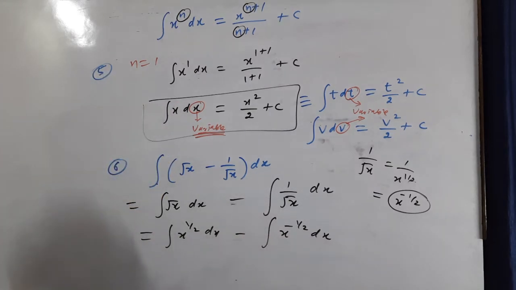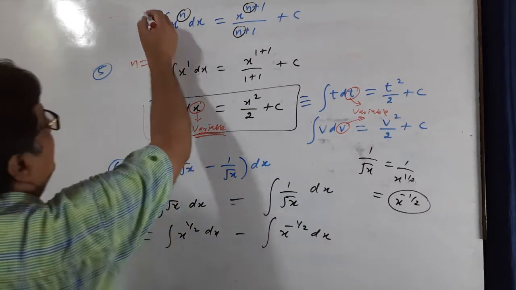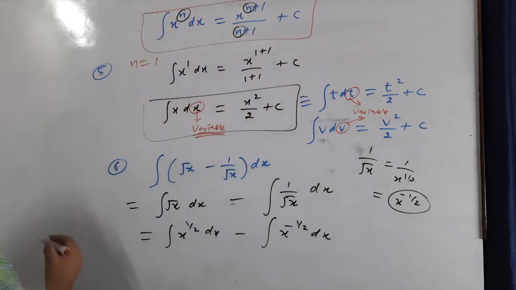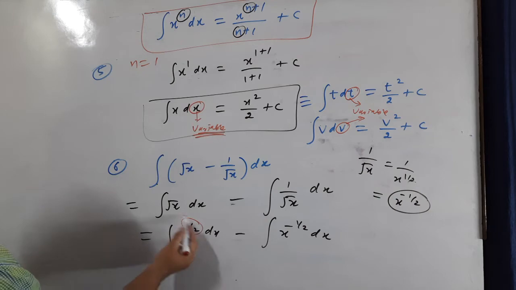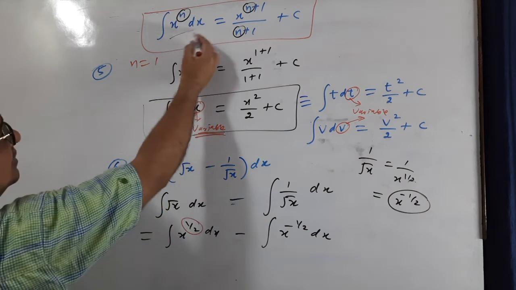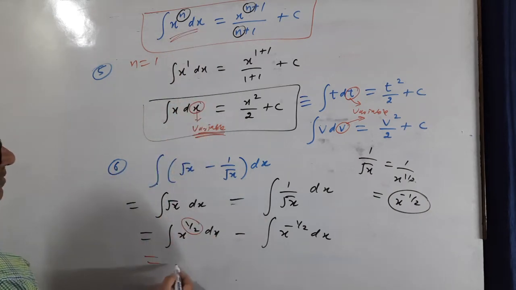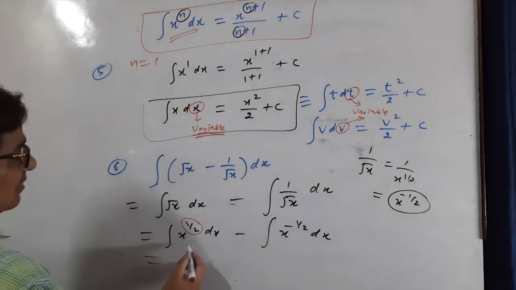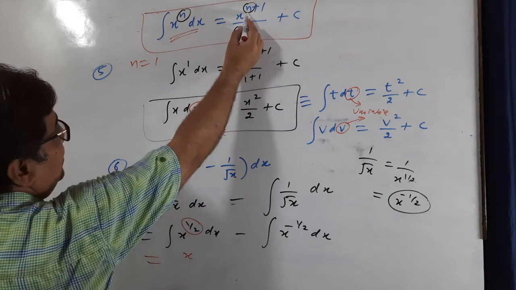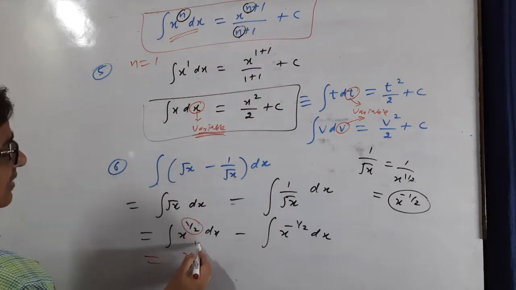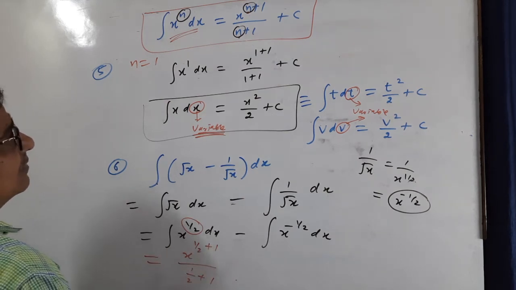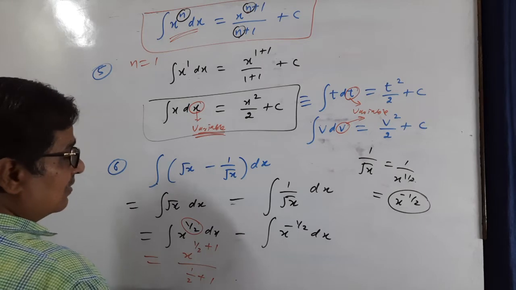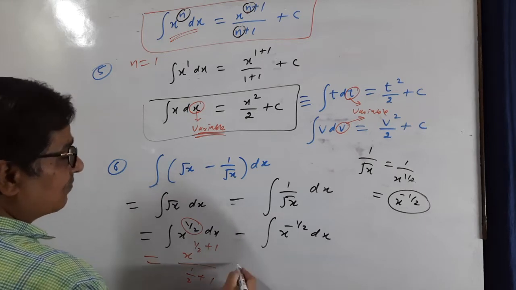Now see the formula. This formula, x raised power n. Now power is 1 by 2. So this is the question, so what will be the answer? This is the answer. Write 1 by 2 in place of n: x raised power 1 by 2 plus 1 upon 1 by 2 plus 1 plus c1, one constant.